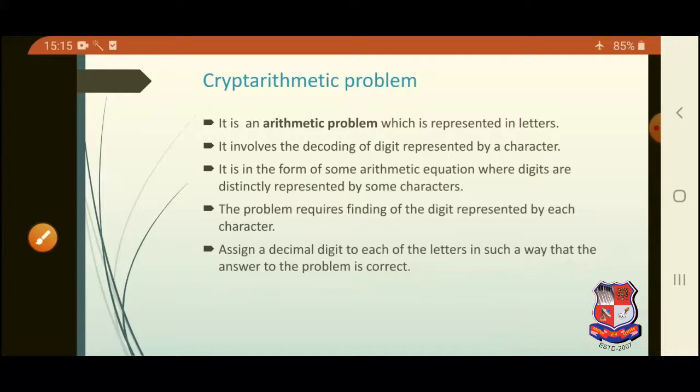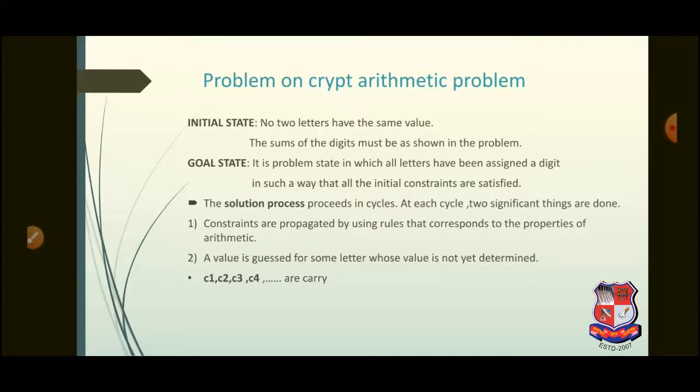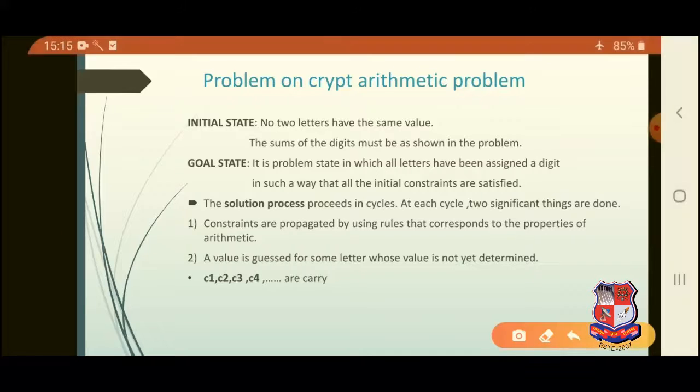correct. To understand the cryptarithmetic problem, we try to solve some examples in which the initial state is no two letters have the same value, and the sum of digits must be as shown in the problem. What is the goal state? The goal state is a problem state in which all letters have been assigned a digit in such a way that all initial constraints are satisfied.